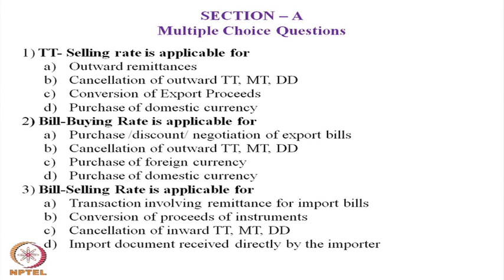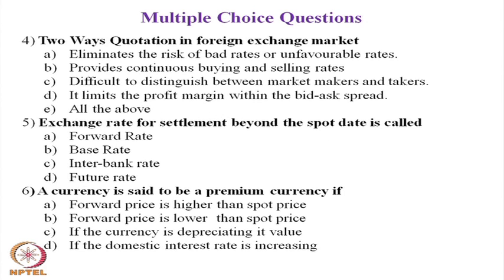Question number 4 is for you: two-way quotation in foreign exchange market.